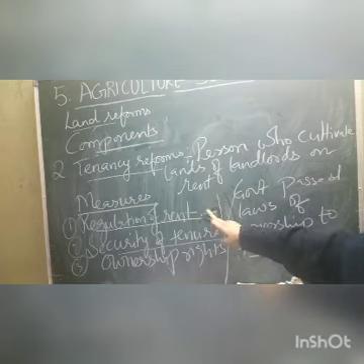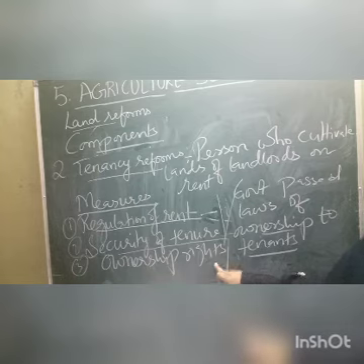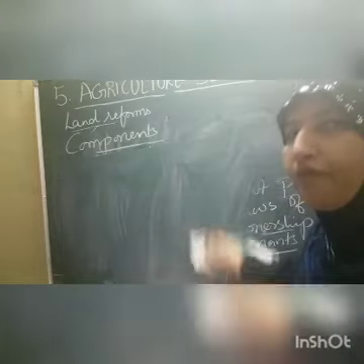Regulation of rent: rent will be paid accordingly. Then security of tenure: no farmers can be removed. And then ownership rights: the government passed the laws of ownership to the tenants. But unfortunately, children, in all the states of India these laws were not implemented uniformly. Some states accepted them and many states rejected them.